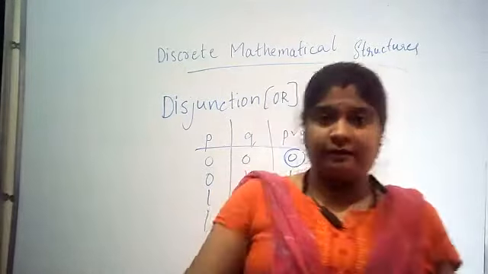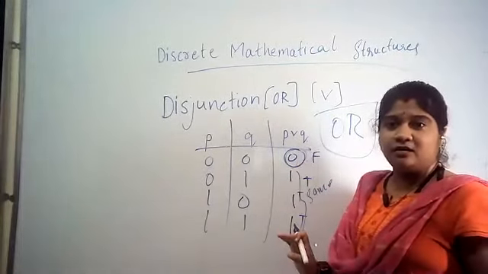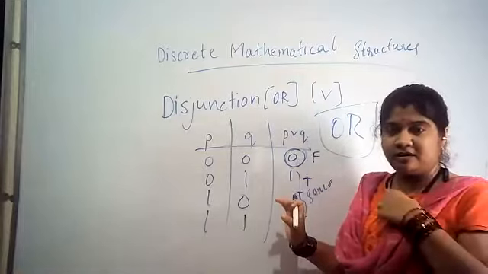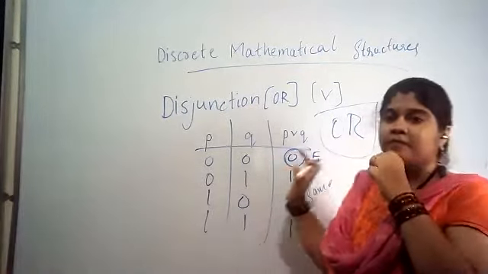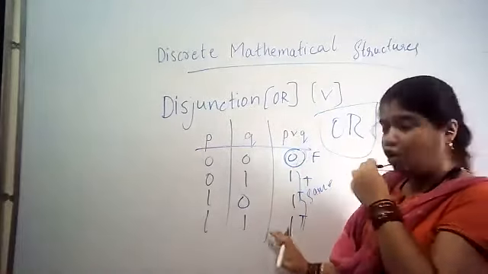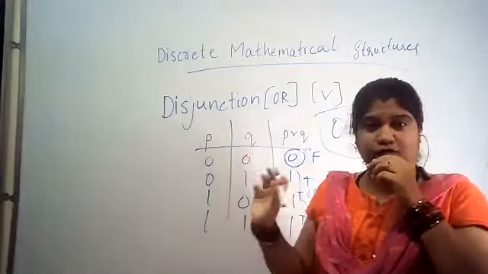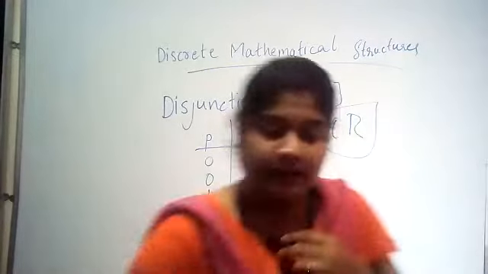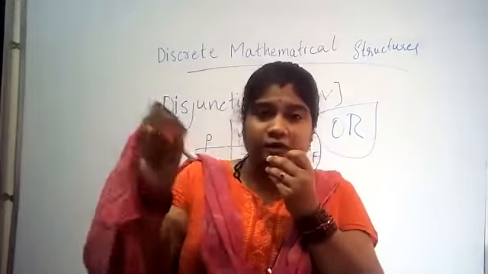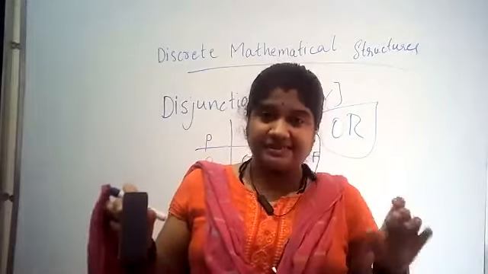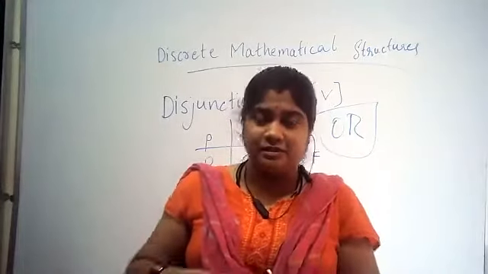So I think this is clear. Everybody, just raise your hands if this is clear. Okay, fine. So this is the OR gate. Now I will take examples and explain. We'll see with the examples. What is an example? Write a statement, like whether 2 is a rational number, 3 is a prime number, Bangalore is in Karnataka. These are examples.